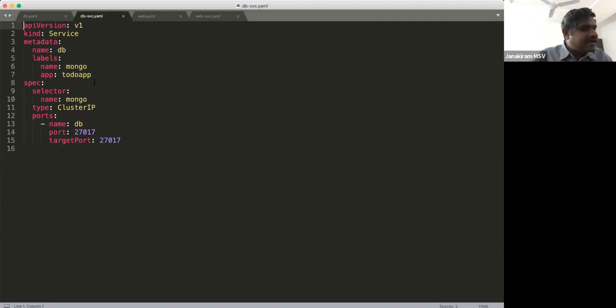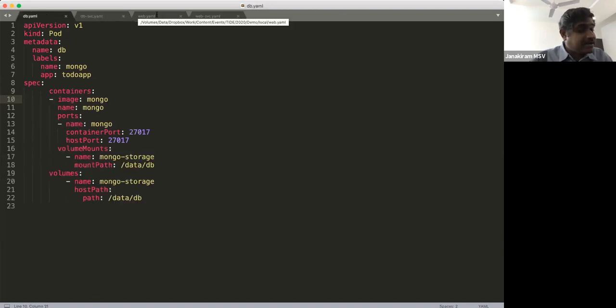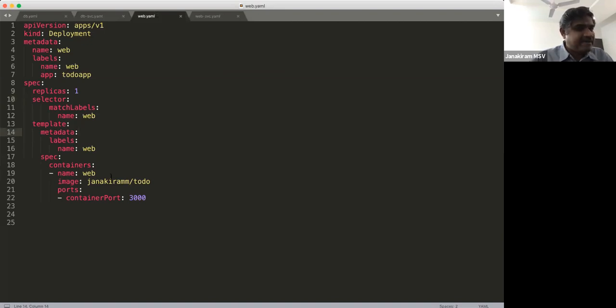So we need to set up a network connectivity between pod 1 and pod 2, in our case, the web pod and the database pod. And the way we do that is to create a service. So typically the combination of a pod plus the service in Kubernetes represents a microservice. So in our scenario, we have 2 microservices. One microservice running MongoDB, the other microservice running a Node.js web application.